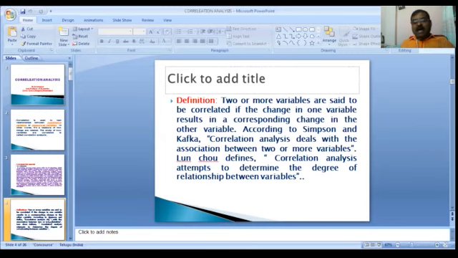According to Croxton and Cowden, when the relationship is of a quantitative nature, the appropriate statistical tool for discovering and measuring the relationship and expressing it in a brief formula is known as correlation.